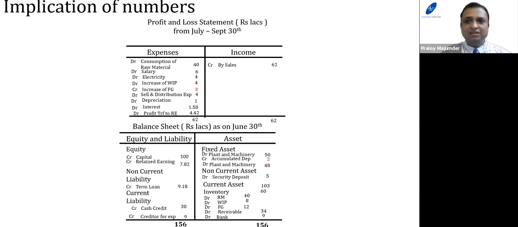So the accounts part creates a lot of inhibitions, a lot of fear and apprehension in the minds of the non-commerce students. I think all of you have got a lot of comfort about it. Please remember that if you have any problems, I would be available. So please send me mails, you can also call me on my number, no issue on that.